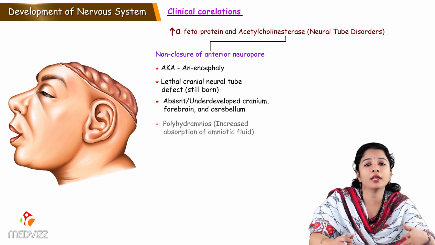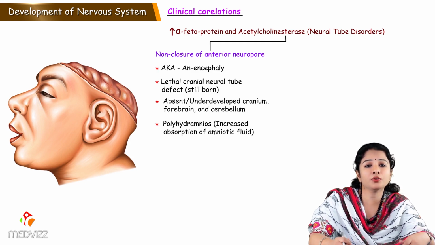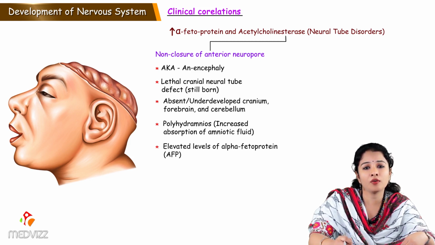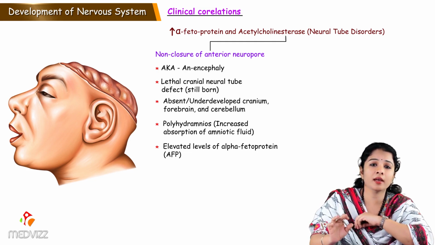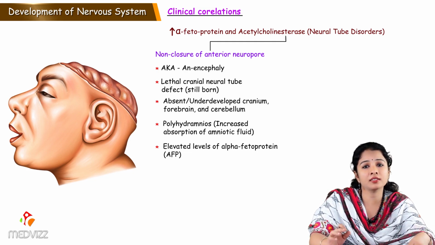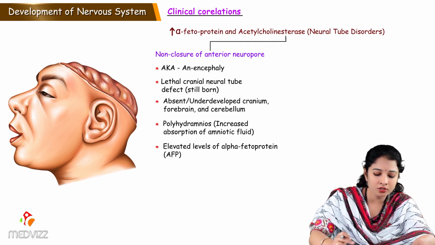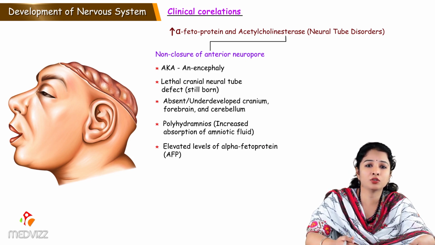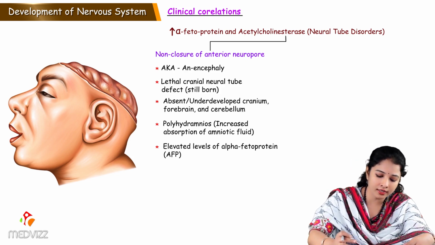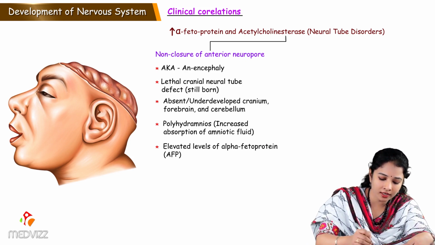and results in polyhydramnios, meaning absorption of more amniotic fluid by the baby inside the mother's womb, due to the defective fetal swallowing center, and it is associated with raised levels of alpha fetoprotein, AFP, in maternal serum and the amniotic fluid. So an increase in the alpha fetoprotein and acetylcholinesterase indicates that there is some neural tube defect. So if the anterior neuropore fails to close, it results in a condition called anencephaly. So here is the anencephaly condition.